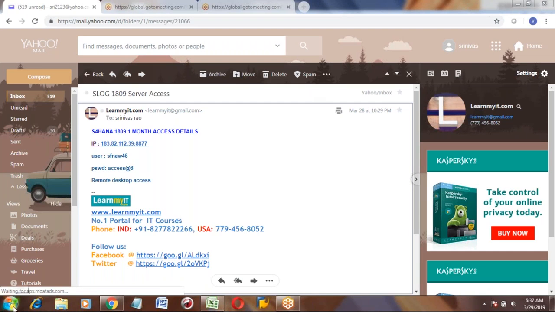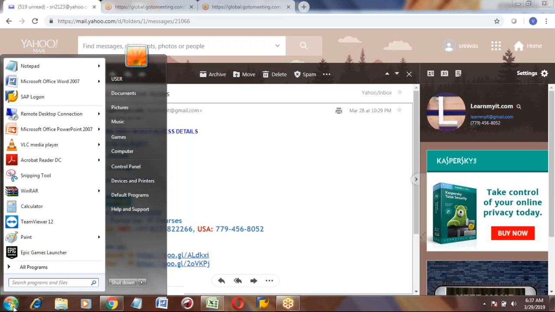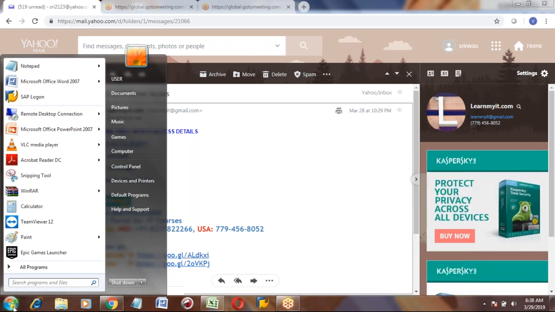Actually, this is an S4 system. During training, they used to give a remote desktop. It is not GUI, it is the training system for S4 HANA. In real time, it is GUI and a web portal for Fiori.